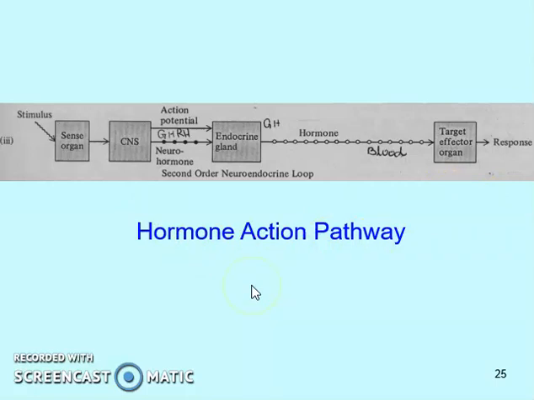There are many more hormone action pathways which could be simpler or more complex than this. So this is called a second order neuroendocrine loop. Second order precisely means that there are two kinds of hormones mainly involved, and both of them can give negative feedback. For example, growth hormone in the blood can give negative feedback to the pituitary gland to stop its own production.